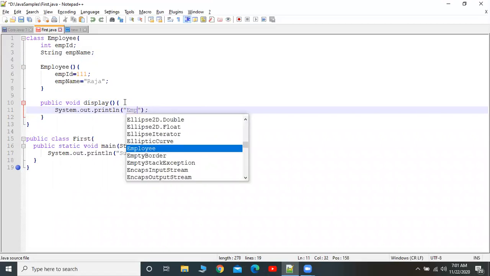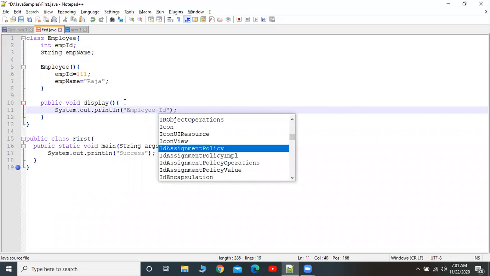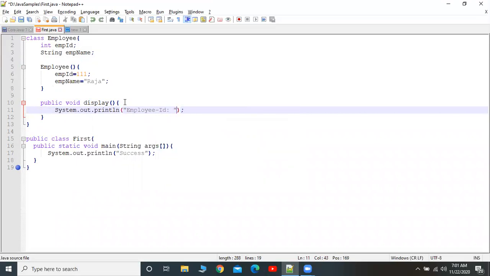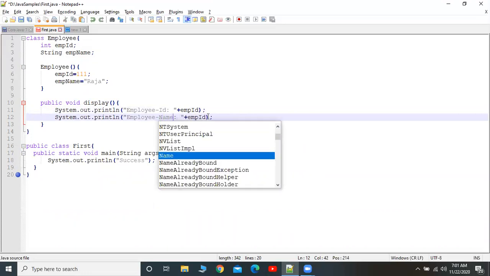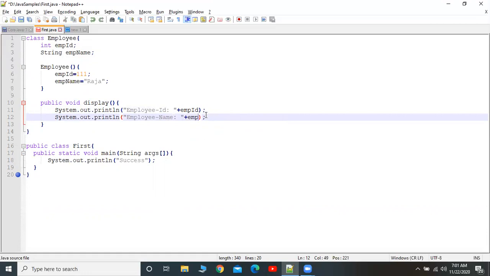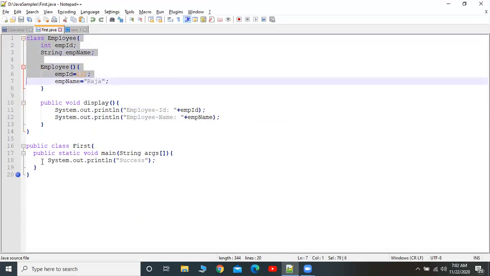I'm going to give a string "Employee-id:", then emp id. Then I'm going to display the employee name. I'm giving the employee name, emp name is the name of the variable. Now my class is ready.